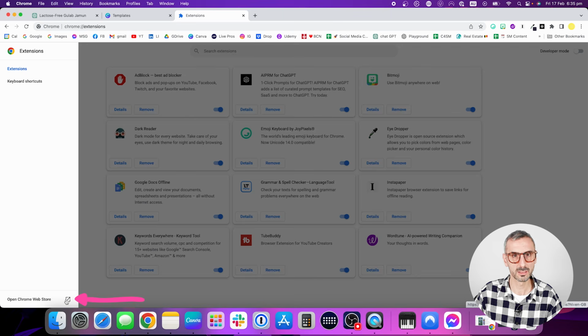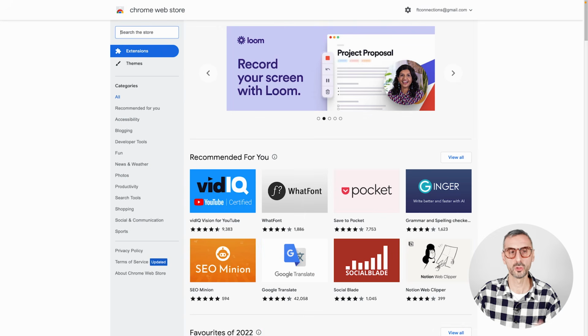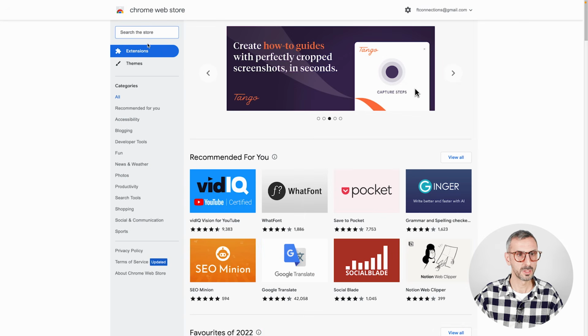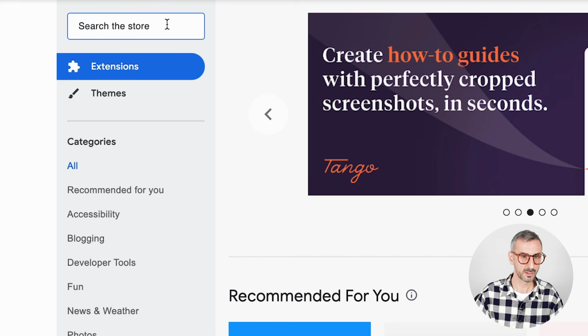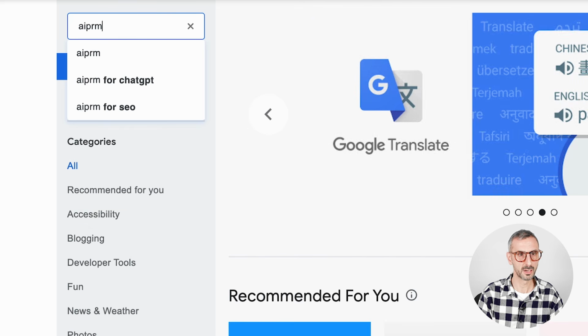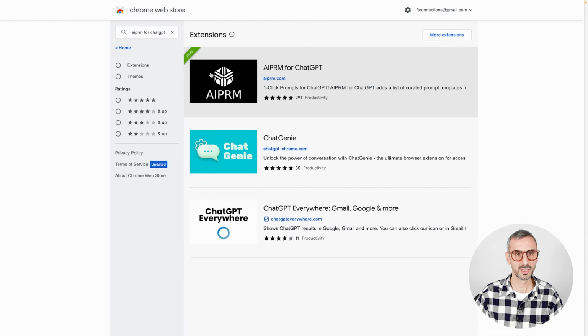So click on that. It will open in a new window. So once I'm here, I'm going to be using the search box right here in the top left corner and type in AIPRM for ChatGPT. So that is the one. Click on this and you should see this one right here. It's black. It's called AIPRM.